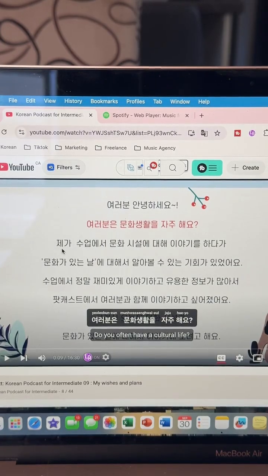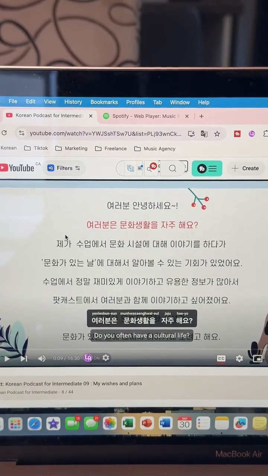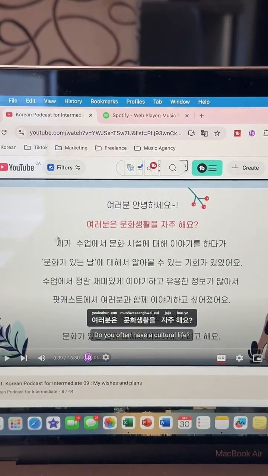So we have 제가. 제가 is one way of saying me in Korean. However, since there is this particle, right, that is the subject particle, it makes it more an emphasis on herself. Okay, so it is something like the main subject of the sentence is herself. So she is talking about something about herself, basically.